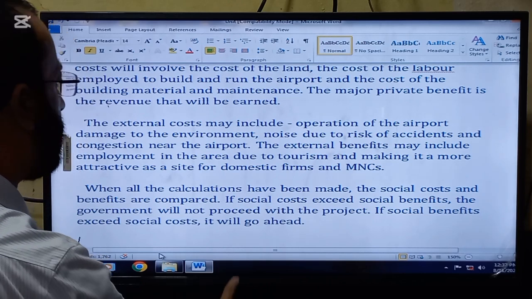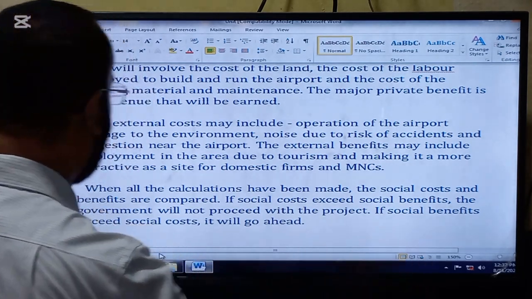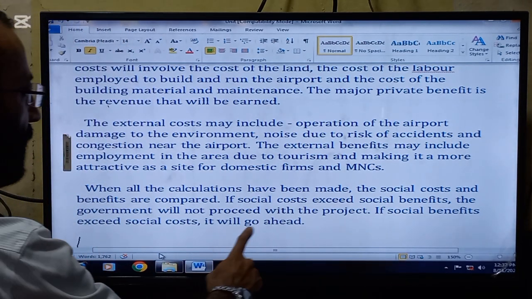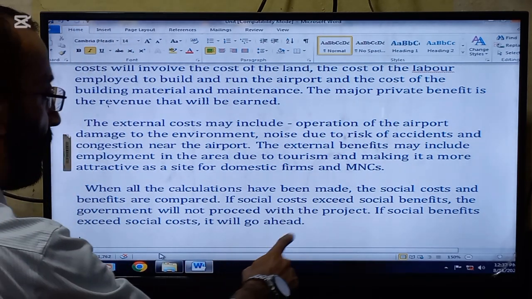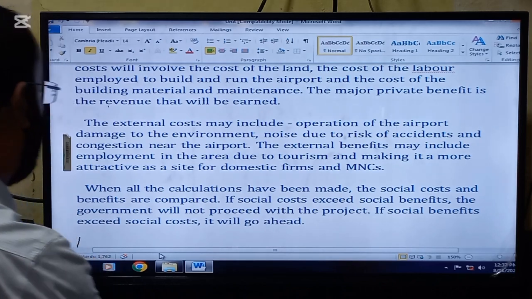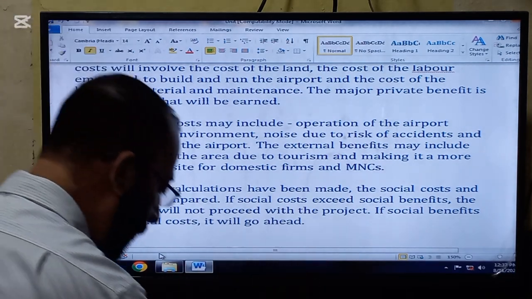When all the calculations have been made, the social cost and the benefits are compared. If social cost exceeds social benefits, the government will not proceed with the project. And if social benefits exceed social cost, it will go ahead.